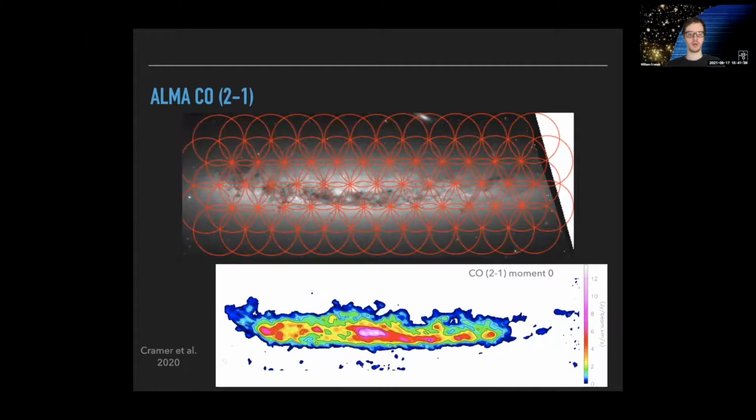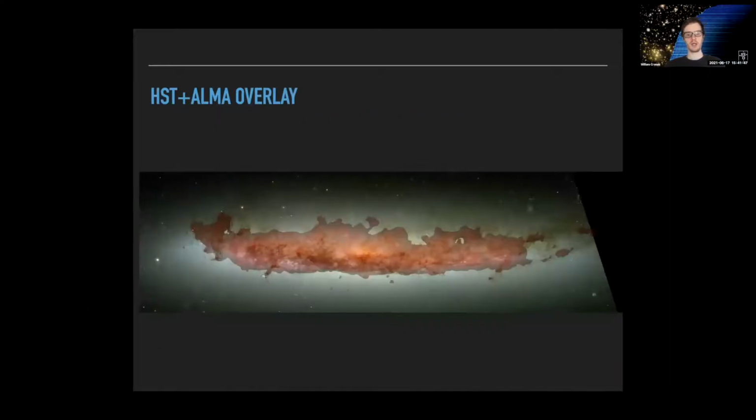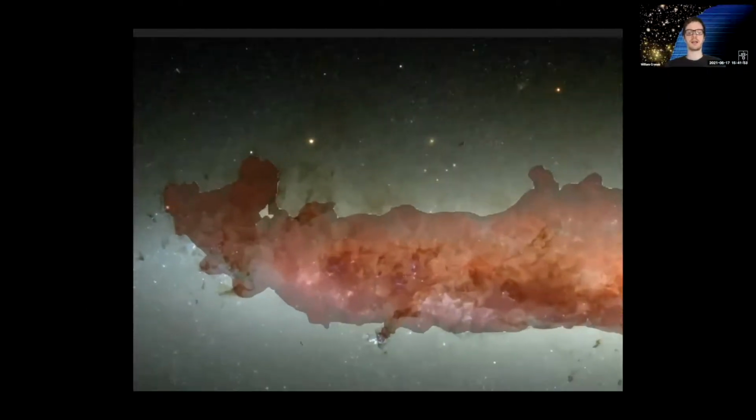So as I published in my 2020 paper, we got a full ALMA map in CO 2-1 of this galaxy at 80 by 150 parsec resolution. And this map covered basically most of the dust that you can see in the HST image, including that leading side plume where you can see the gas being stripped up and away. So with this map, we're able to investigate the kinematics of the molecular gas, both in the disk and the stripped area, to see where we can identify the kinematic signs of stripping.